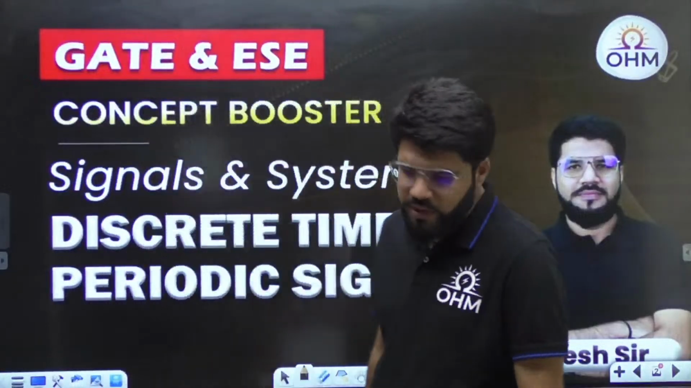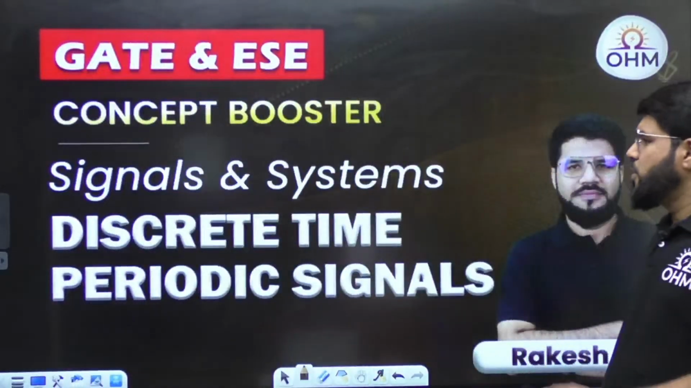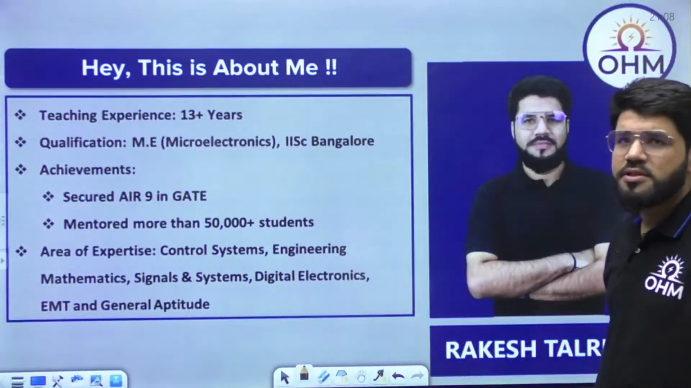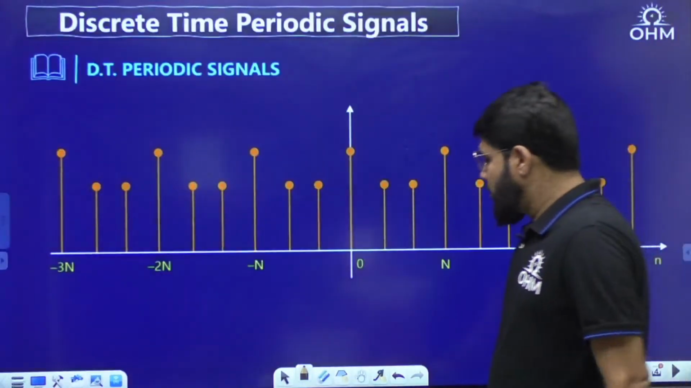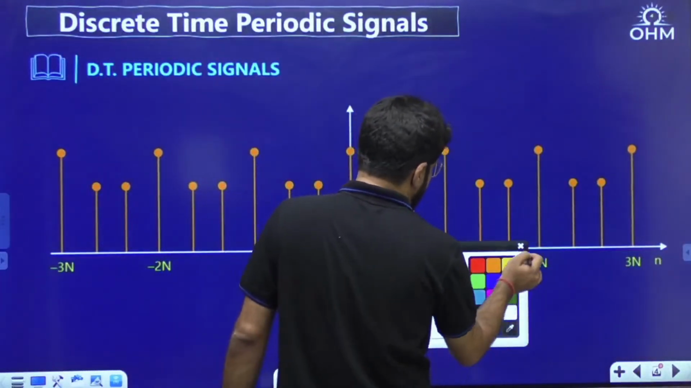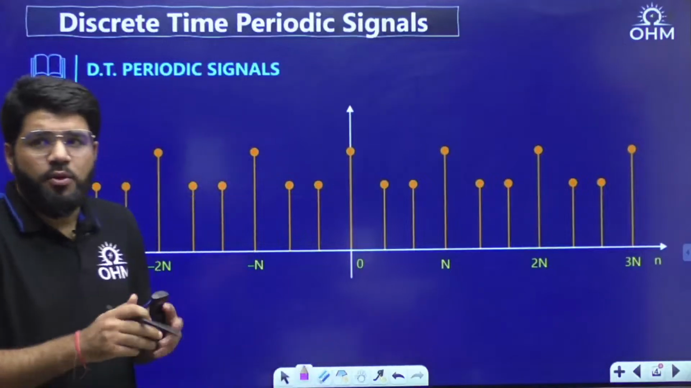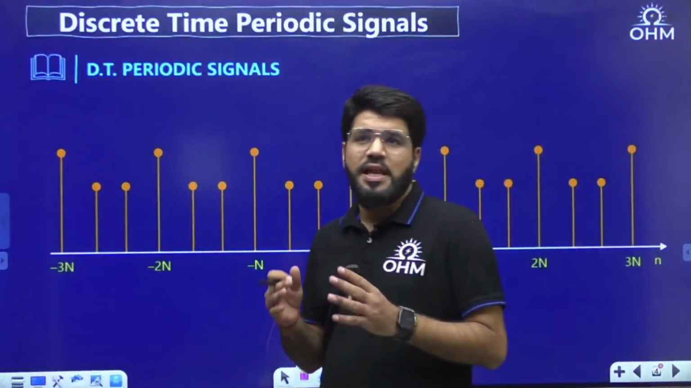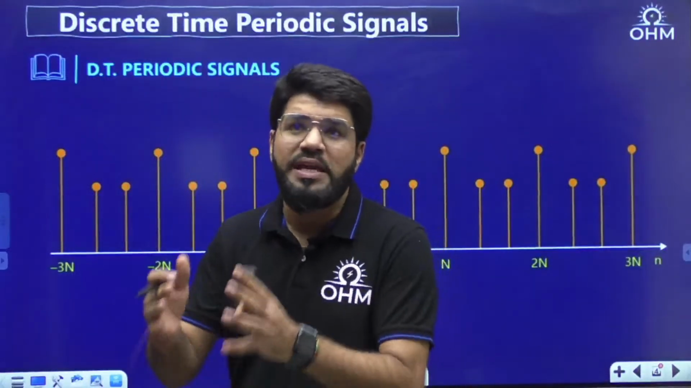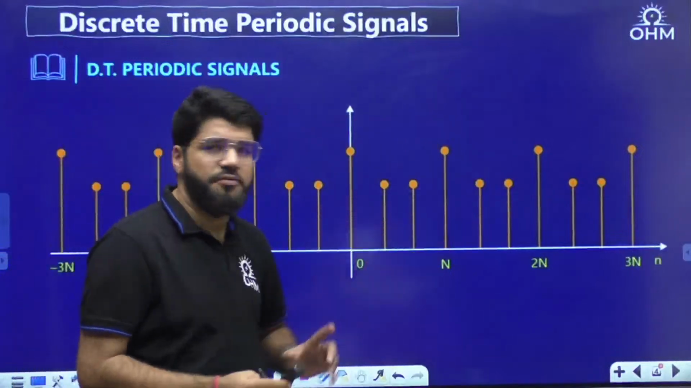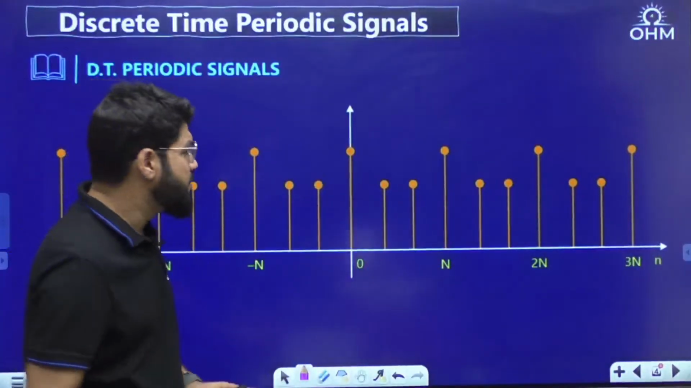All clear? Okay, great. So discrete time periodic signals. This is a brief intro. If somebody is new to my sessions, you can have a look into it. Now guys, as I told you, the basic idea of periodicity is going to remain the same. We already discussed in the last class that if the value or the nature of a signal, after a certain fixed amount of time, keeps repeating from minus infinity to plus infinity, then such a case will be known as a periodic signal.